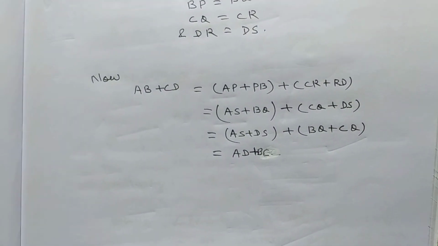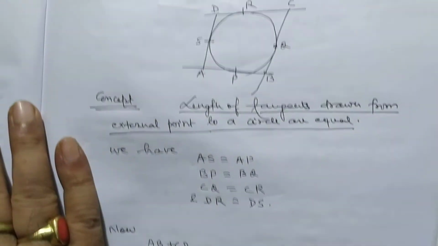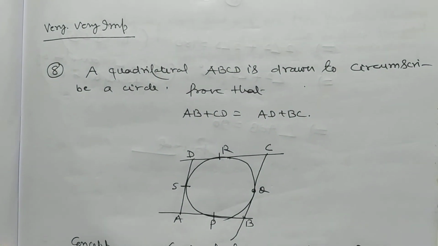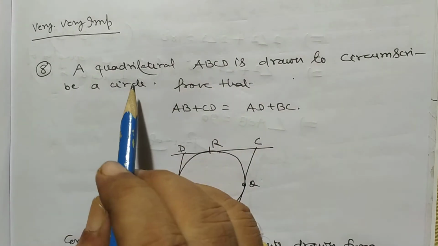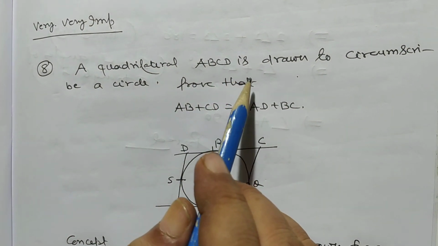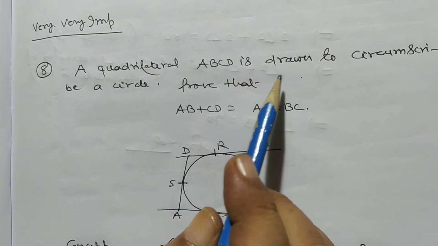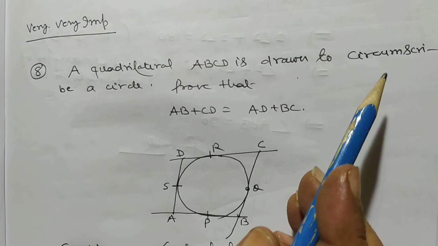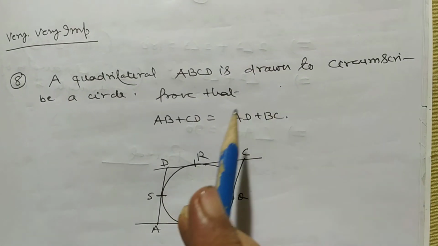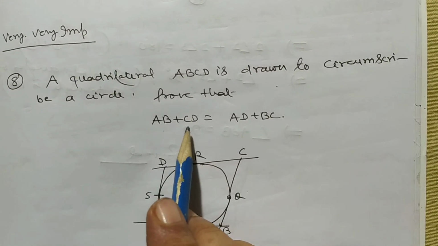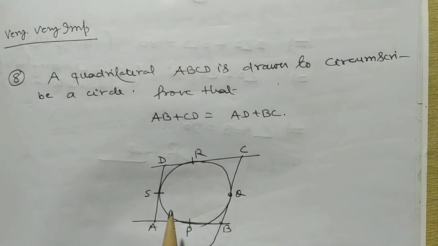My dear student, now I want to discuss some more very, very important problems. This problem is very, very important for the purpose of examination. A quadrilateral ABCD is drawn to circumscribe a circle. Prove that AB plus CD is equal to AD plus BC.